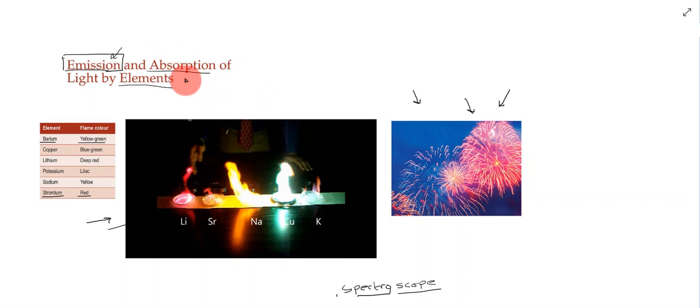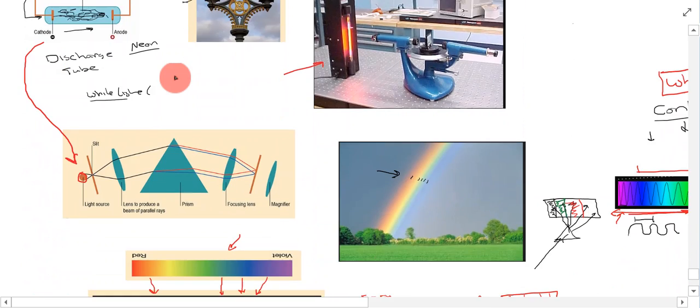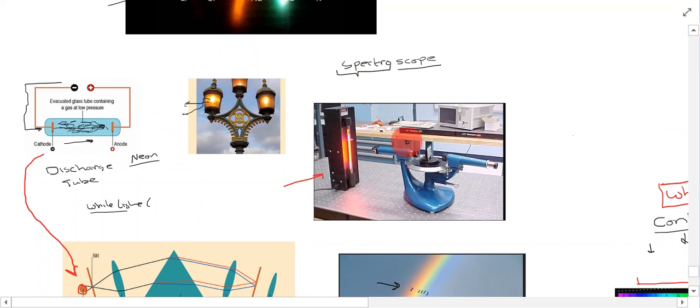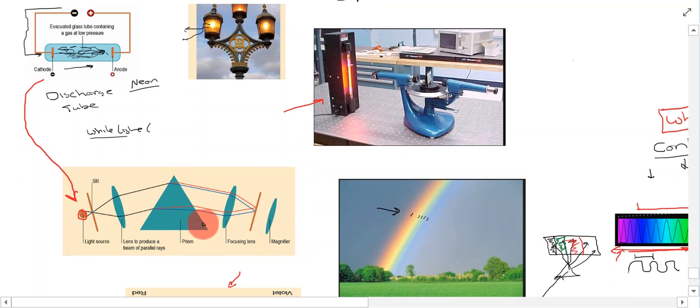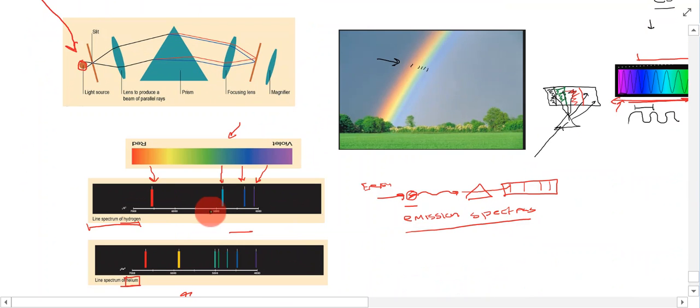So just a couple of things, it's important that you know what a spectroscope is, and that you understand this kind of setup here, and that these are line spectra. So thank you for listening, and hopefully that makes sense, and I will see you in the next lesson.